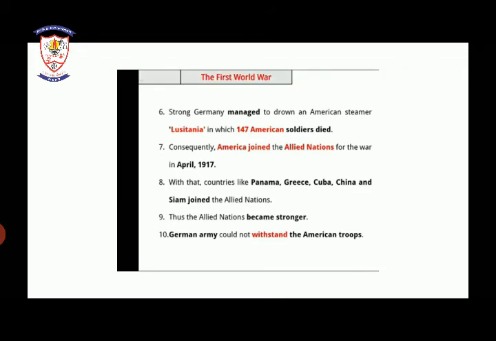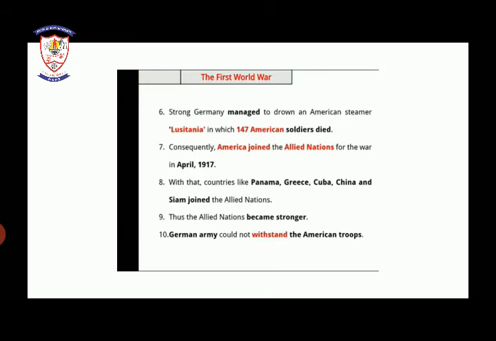With that, countries like Panama, Greece, Cuba, China and Siam joined the Allied nations along with America. Thus the Allied nations became quite stronger. Now what happened?